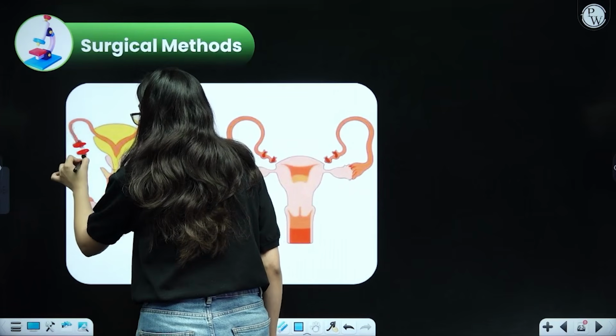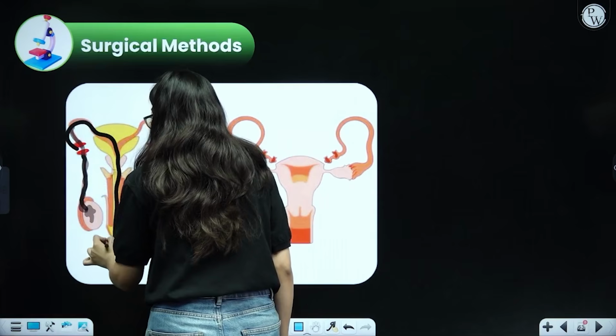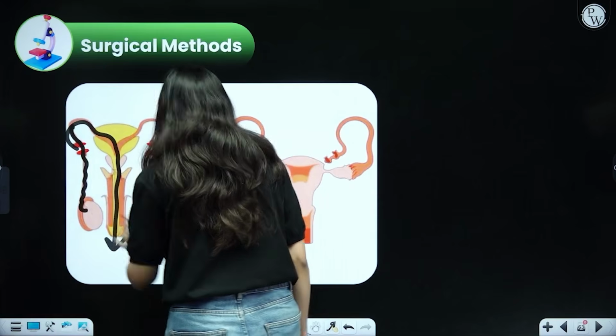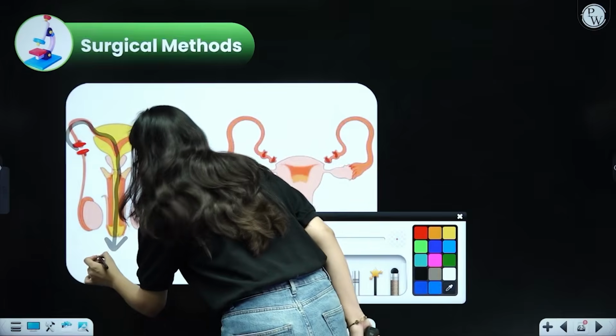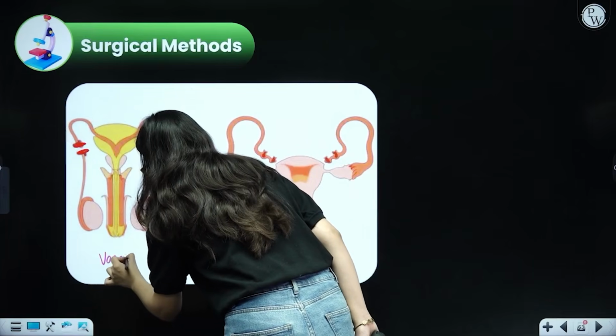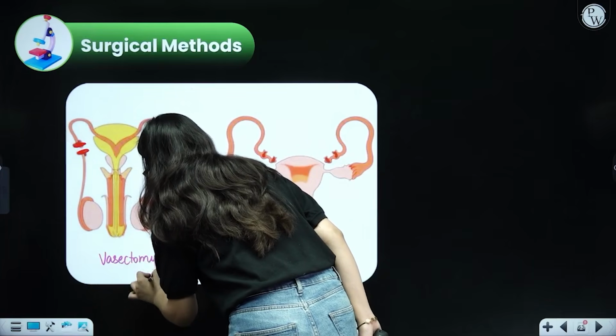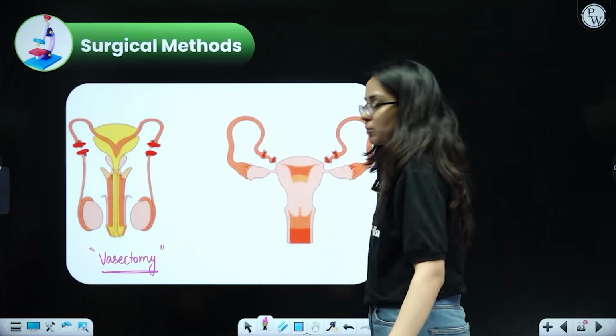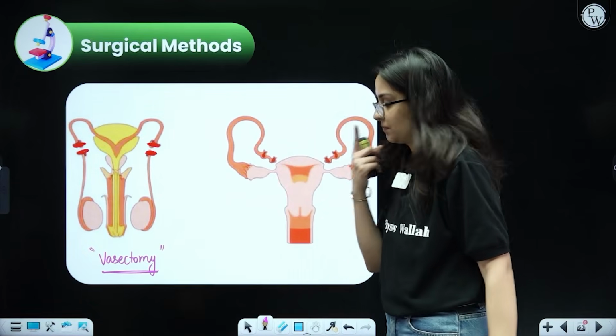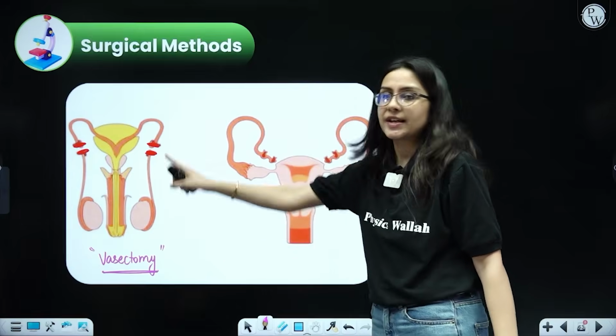It will just reach this point, and then how will it move outside? Because the path is blocked. So this is called vasectomy. That means simply the vas deferens of the males are cut and tied, and the sperms cannot reach outside. The sperms will be produced, but they cannot move outside. It's called vasectomy, vas because vas deferens.